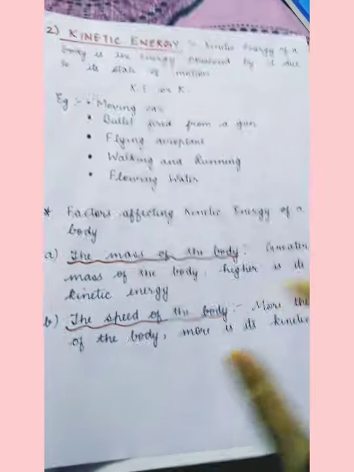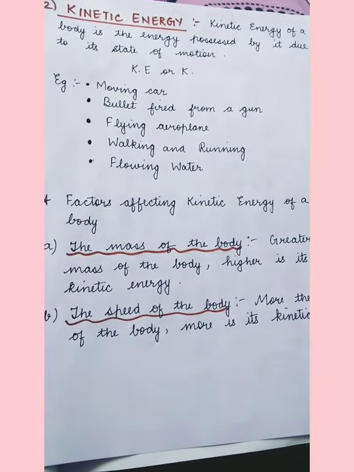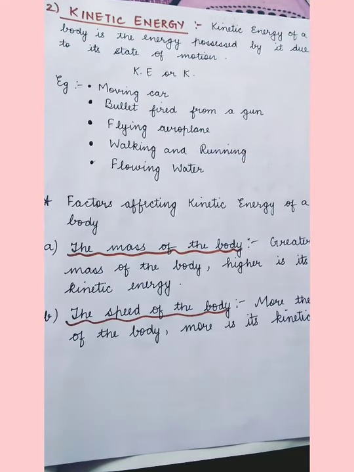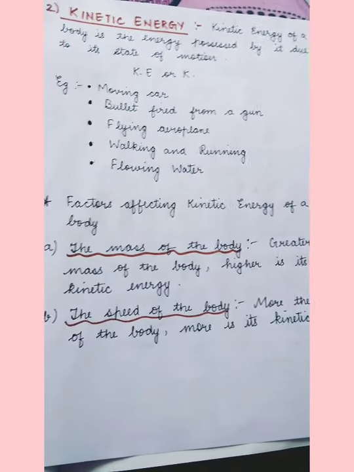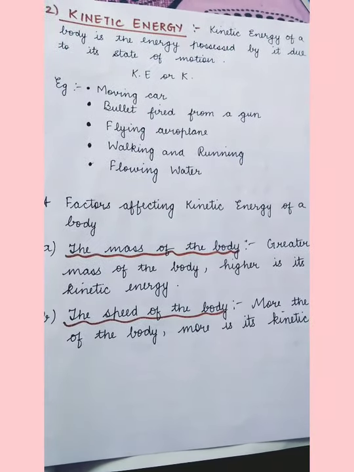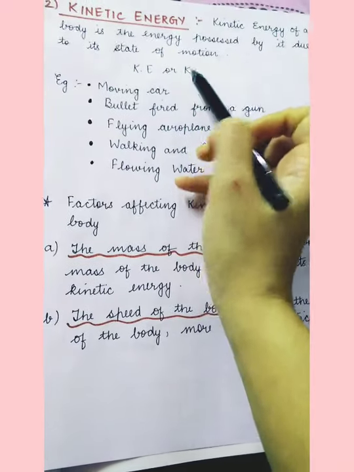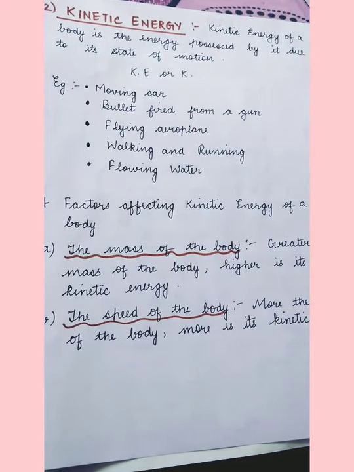Next we have kinetic energy. Now see, potential energy is possessed by a body due to its state of rest. Now kinetic energy is totally opposite of potential energy. It is possessed by a body due to its state of motion. If any object is in a state of motion, it possesses some energy known as kinetic energy. It is represented by K.E. or simply K. ठीक है, पोटेंशियल एनर्जी को U से रिप्रेजेंट कर सकते हो, काइनेटिक एनर्जी को K से.